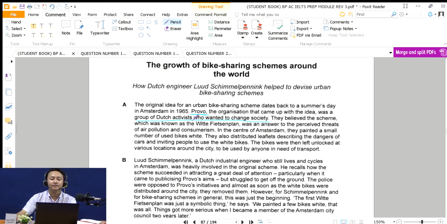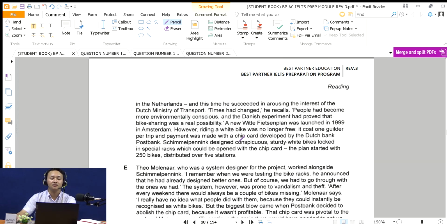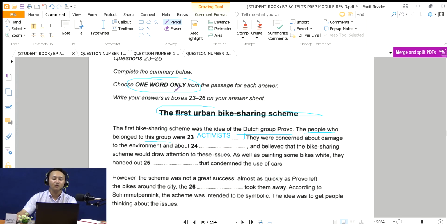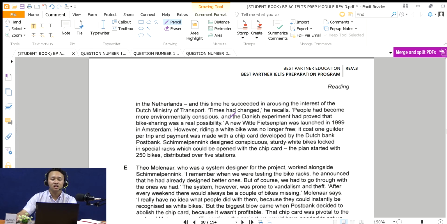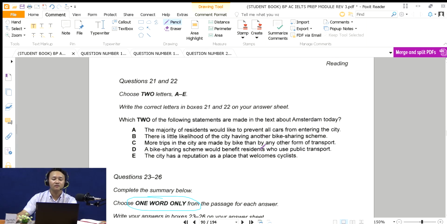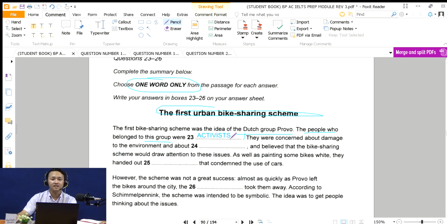And then highlight them. Profile, the organization that came up with the idea was a group of Dutch activists who wanted to change society. And then the answer is activists, not Dutch activists, because the instruction says write one word only. That's why the answer is activist. Also, you find it, this is a summary. So this is more like the complete version, and this is more like the short version of it. So that's why understand the question first, because it's not too wide, it's not general, it's more specific.